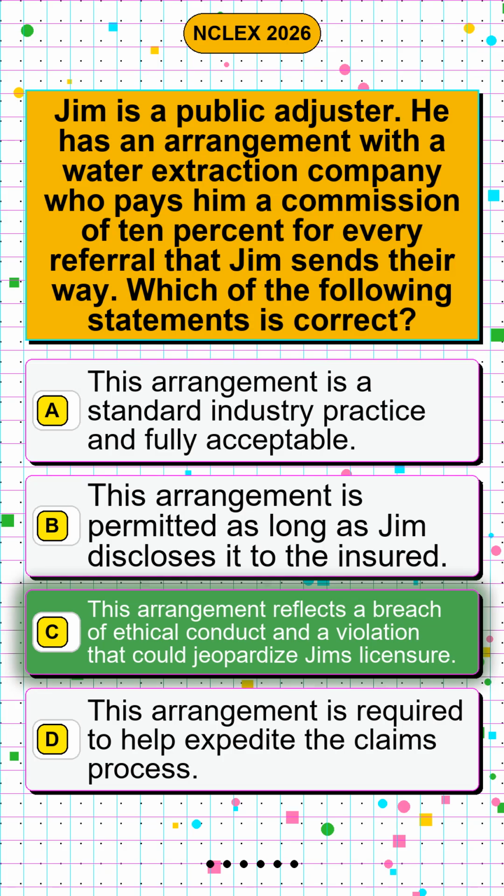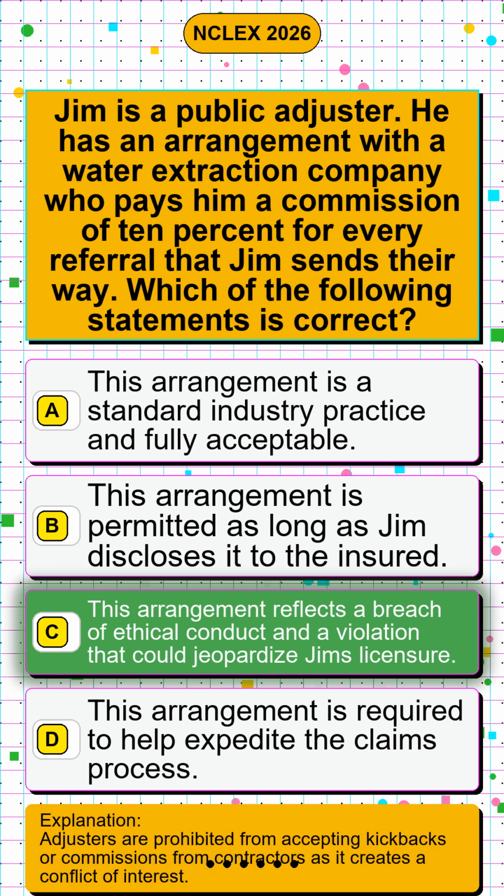The correct answer is option C. This arrangement reflects a breach of ethical conduct and a violation that could jeopardize Jim's licensure. Adjusters are prohibited from accepting kickbacks or commissions from contractors as it creates a conflict of interest.